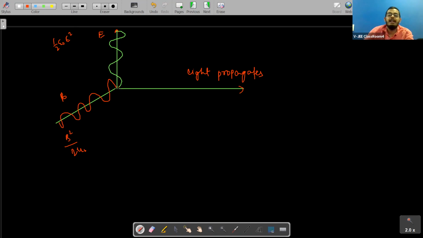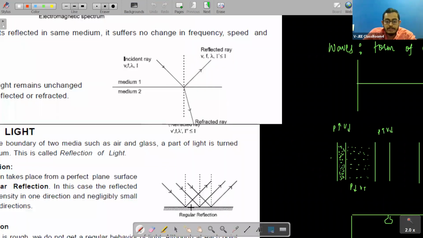So this is how we say that light propagates in this direction, and in one direction electric field is there, and in another direction there is magnetic field, and the energy keeps on propagating. The energy keeps on propagating, and light also propagates in the forward direction. So this is what we say about light.